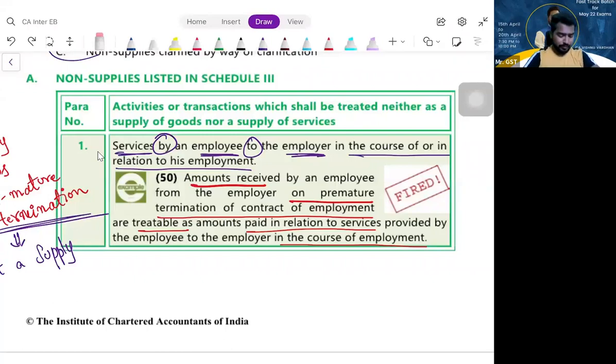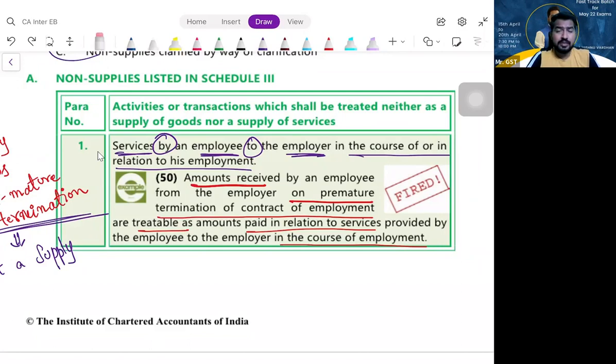So what is Schedule 3? Neither supply of goods nor supply of services. What is entry 1? Para 1. It is talking about employer and employee. We have already discussed it, I guess. Yes or no? There is an employer-employee relationship between you. We have discussed it during RCM supplies. Do you remember? Director services to company.